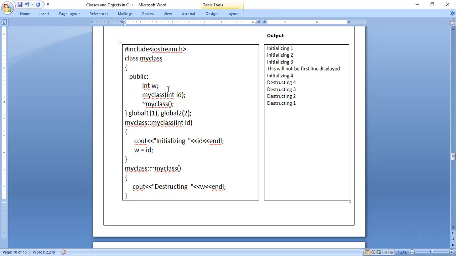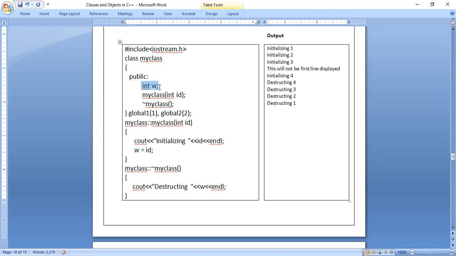And one more thing we have to remember is that it is not a rule. Sometimes what happens, some things will be rules and some things will be habits. Habits we can change, but rules we cannot change. Okay, you might have experienced it. But here, writing data in the private section is not a rule. It is like a habit for a programmer, and we can write in the public section also. Sometimes it is required to write. In this program we will come to know how it is required.